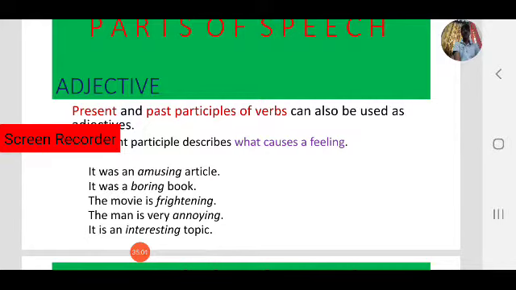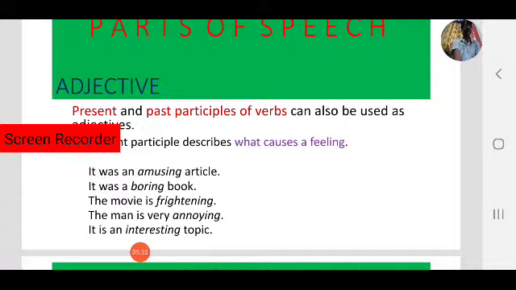Observe these five sentences. The words amusing, boring, frightening, annoying, interesting come under present participle. So in that case the present participle is sometimes used as an adjective. They describe what causes a feeling.